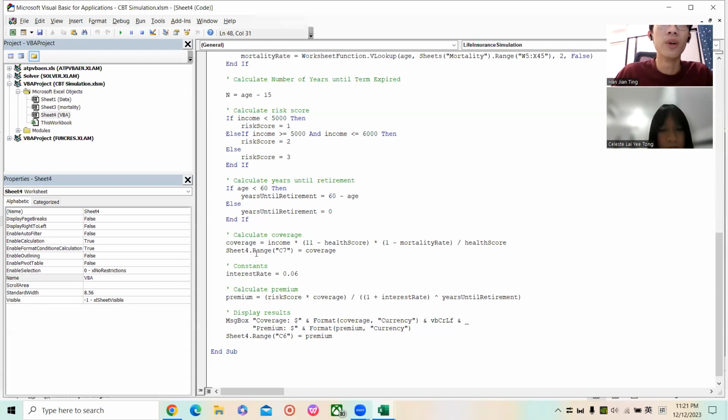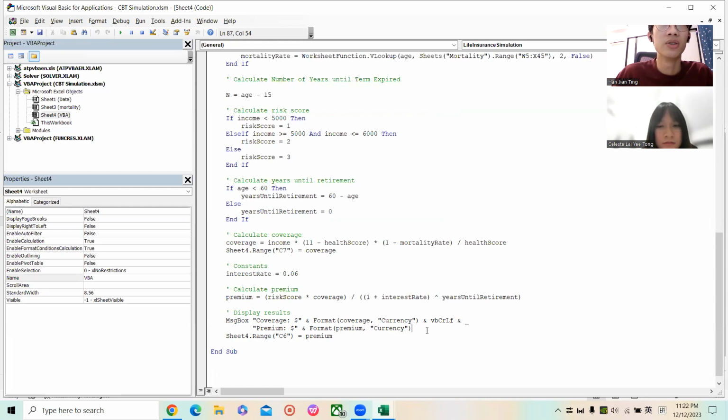So we can use the formula for the coverage in Excel: income multiplied by 11 minus health score, multiplied by 1 minus mortality rate, divided by health score. Using this formula, we can get the answer for the coverage. And the interest rate is 6%. For the premium, the formula is risk score multiplied by coverage, divided by 1 plus interest to the power of years until retirement. After keying in all the information, we display the results in the box.